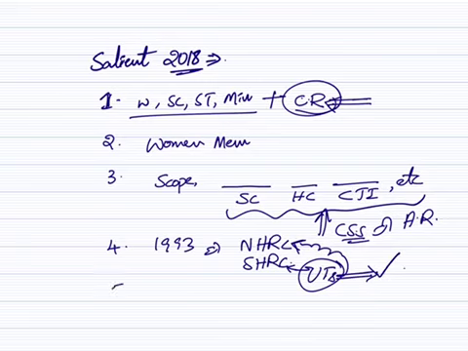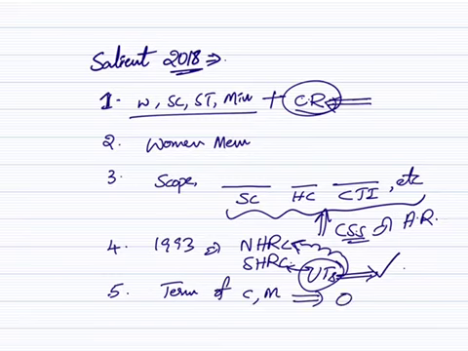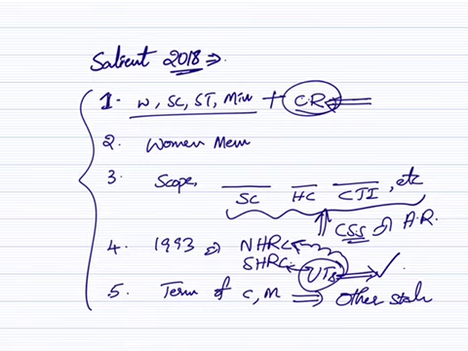And the last and very important change that this bill wants to make is to make the term of the chairman and members in sync with other commissions, other statutory commissions. These are the 5 changes that are proposed under this new bill that is approved by the cabinet. We should know these points from our prelims perspective.